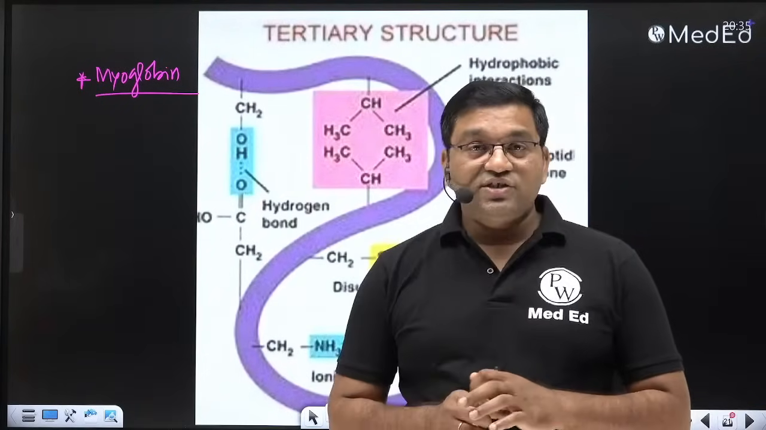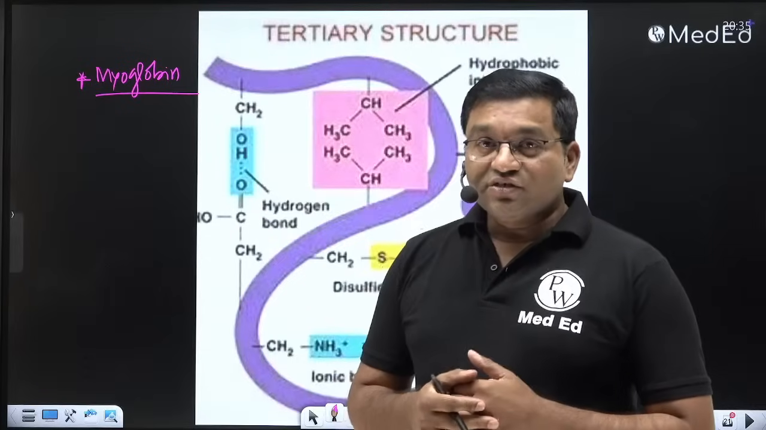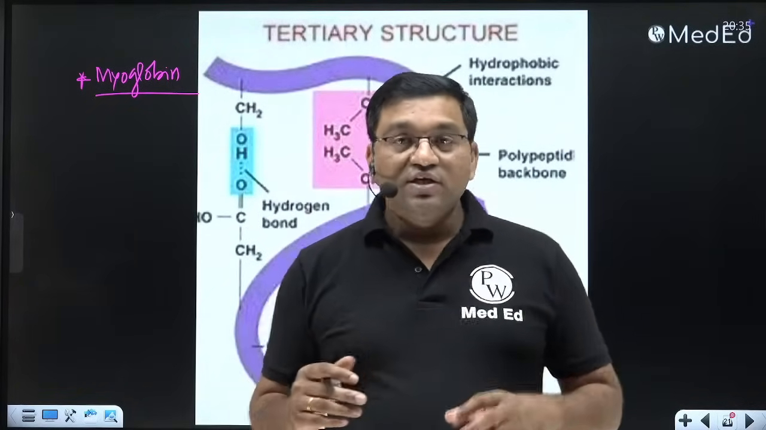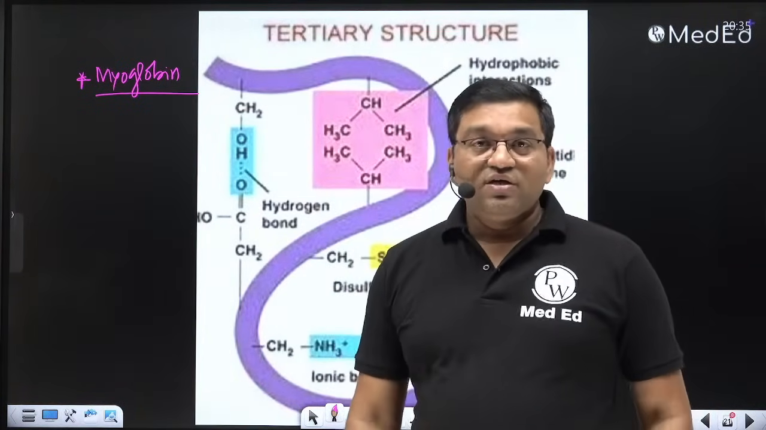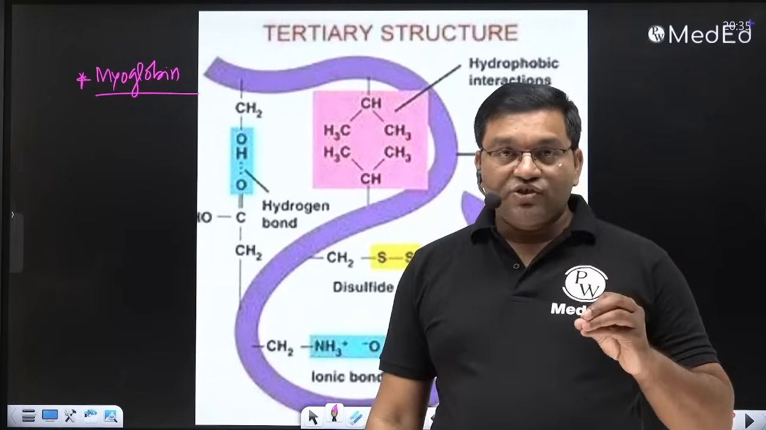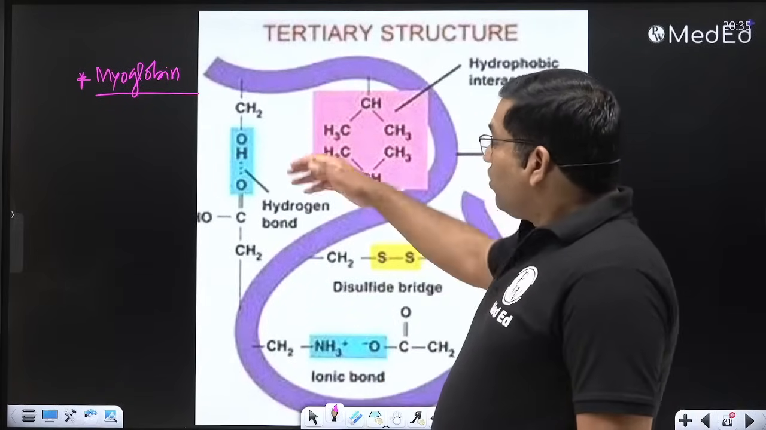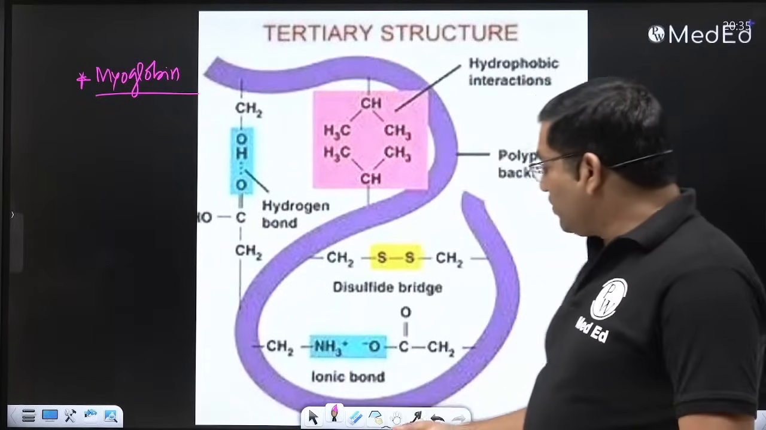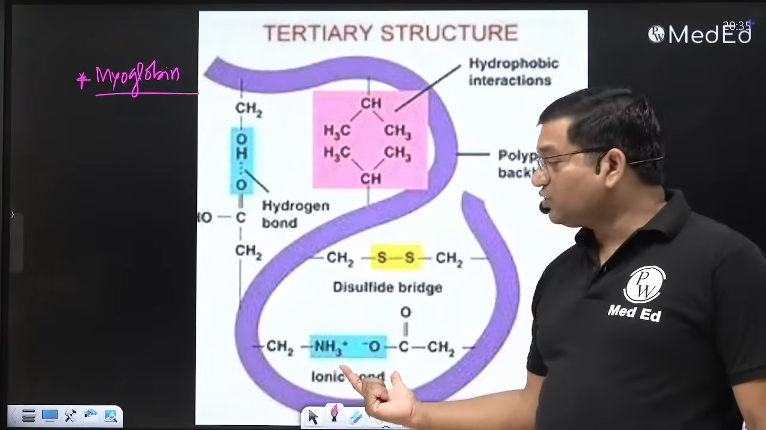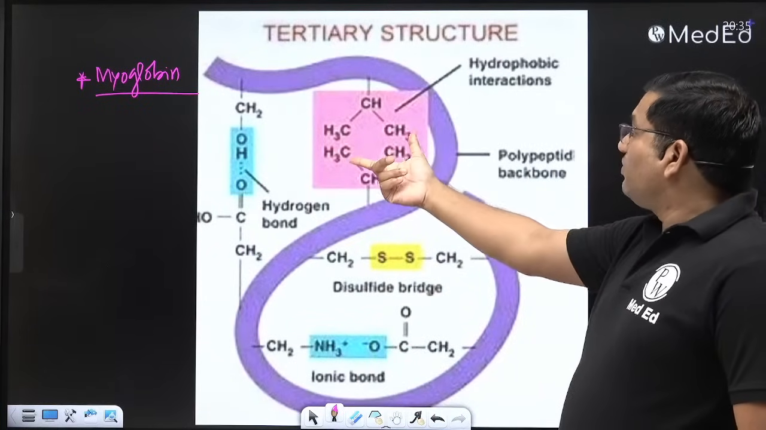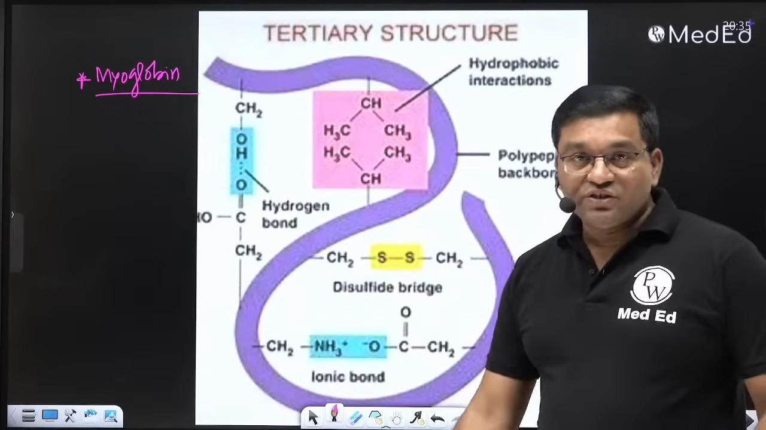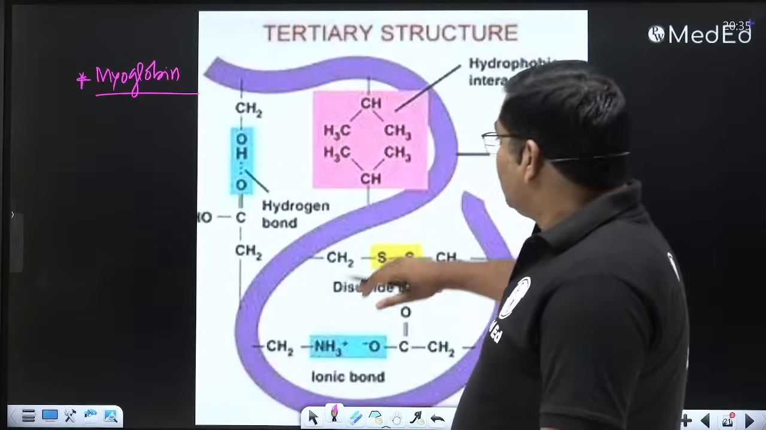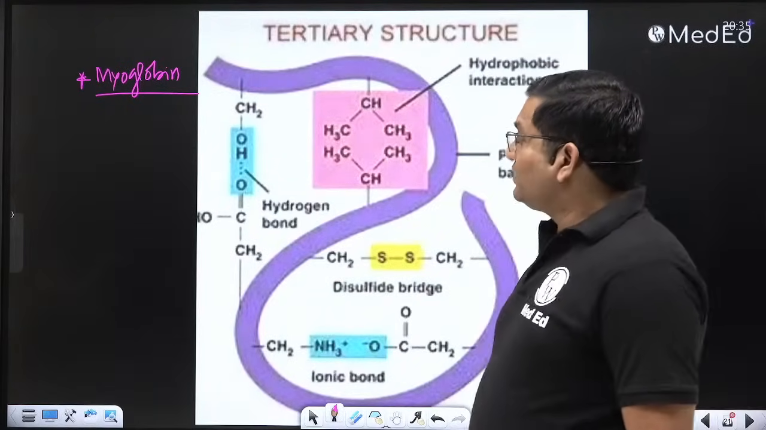What do you mean by tertiary structure? The folding of the secondary structure and assembly into a three-dimensional functional protein is known as the tertiary structure of the protein. What are the bonds which are important in the tertiary structure? It is the hydrogen bond between the R groups, ionic interaction between positively and negatively charged groups, hydrophobic interaction and van der Waals forces. Van der Waals forces are weak forces which stabilize the tertiary structure of the protein. So here the example is myoglobin.